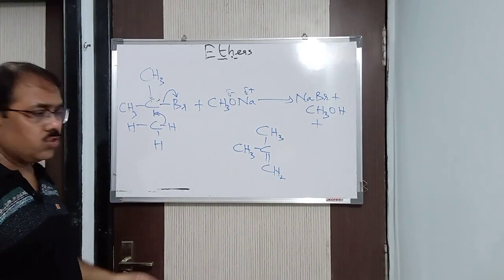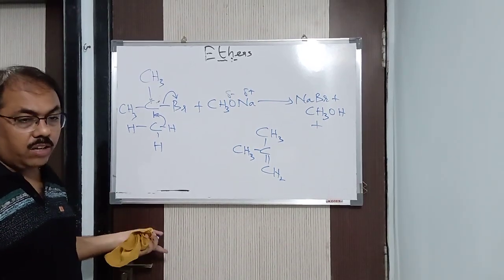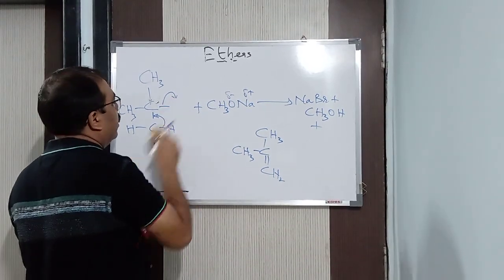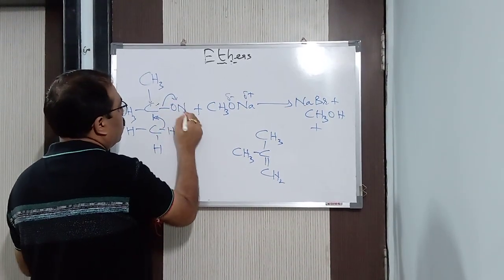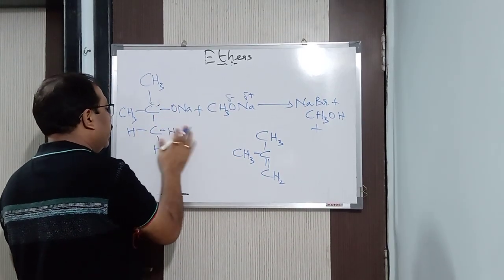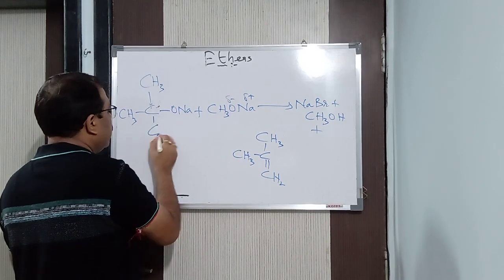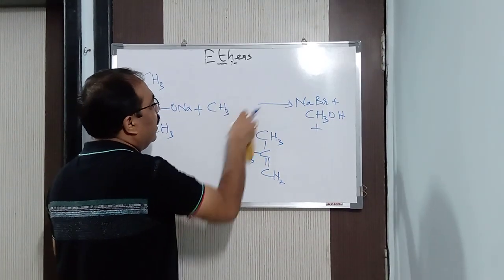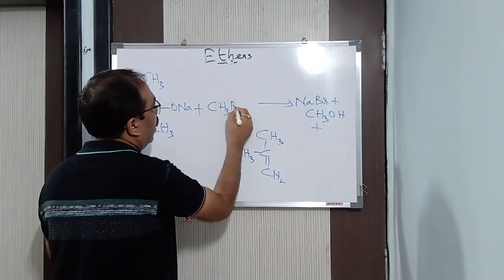Now the question is, if I want to prepare tertiary ether, then what should I do? No problem. I will take tertiary sodium alkoxide instead of tertiary alkyl halide, and the alkyl halide is primary.